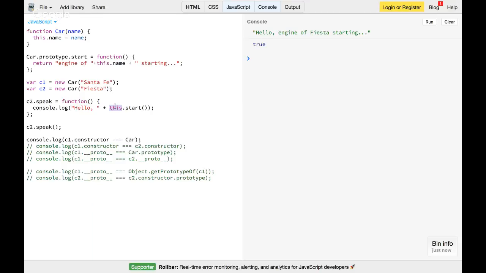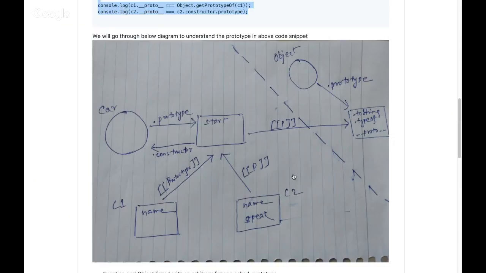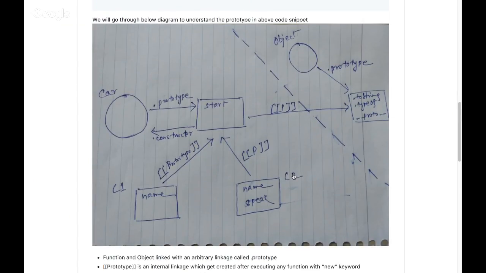But does c2 have start? We'll go back to our diagram. No, c2 doesn't have a start. But we have a link, so it delegates to its upper object. Does that upper object have start? Yes, it has a start method. So that's how c2.start works.